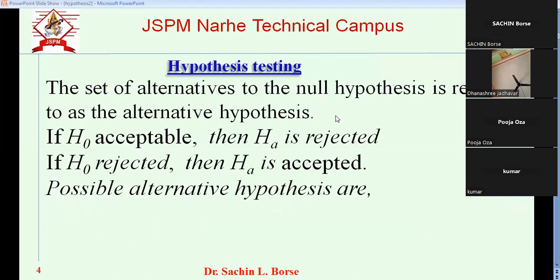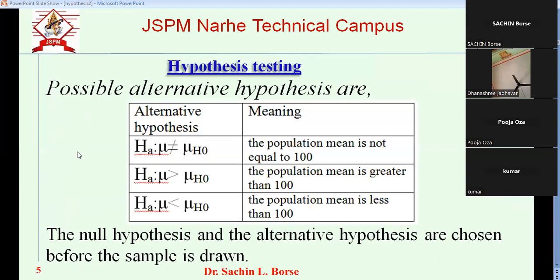That hypothesis is called the alternative hypothesis. So suppose we accept the null hypothesis, it means the alternative hypotheses are rejected. If we reject the null hypothesis, the alternative hypotheses are accepted.